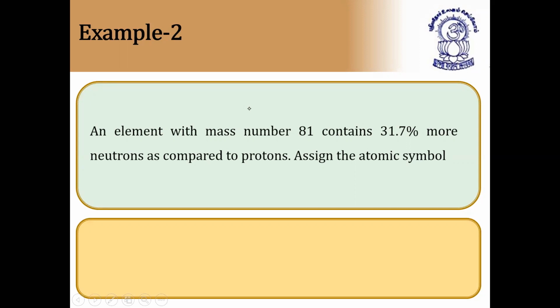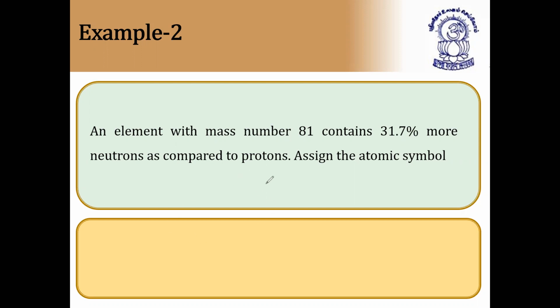An element with mass number 81 contains 31.7% more neutrons as compared to protons. Give the atomic symbol. Mass number 81, what is the answer? Straight away we can take mass number 81, no need to consider the percentage.